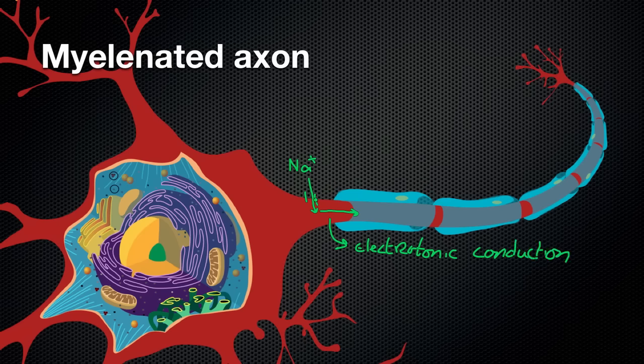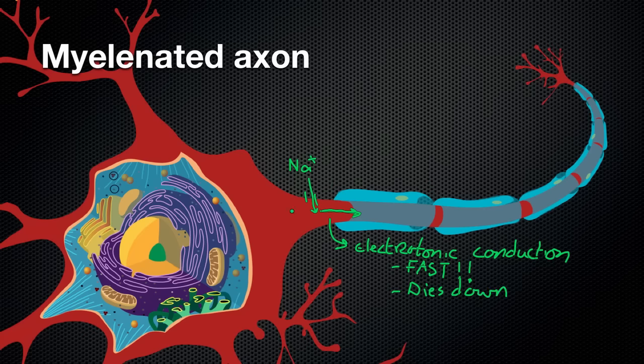So what you have is a positive charge moving in, repelling all of the other positive charges, and the positive charges are just traveling along the axon. One of the main benefits of this type of conduction is that it's extremely fast. Okay, and that's a good thing. You want it to be fast. However, we can't rely solely on electrotonic conduction. The reason for that is this also dies down. Okay, so the charge dissipates.